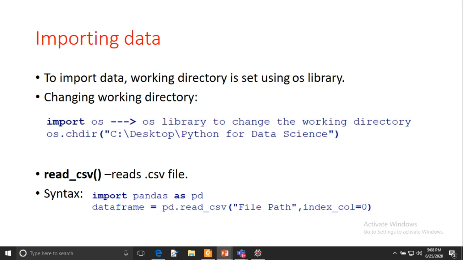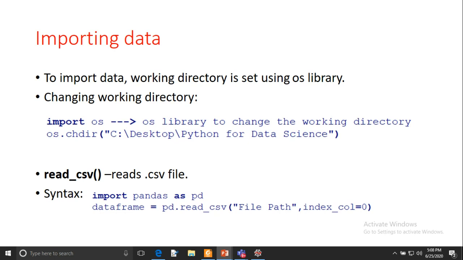Now we will see how to read the data from a CSV file. We have the read underscore CSV function, which reads the CSV file from the directory. The syntax is: the name of the data frame is equal to pd.read underscore csv, and then we pass the name or path of that file, and we also pass one more argument, index underscore col equal to 0.